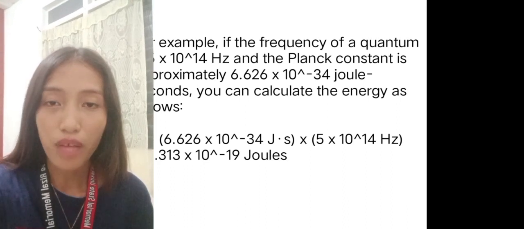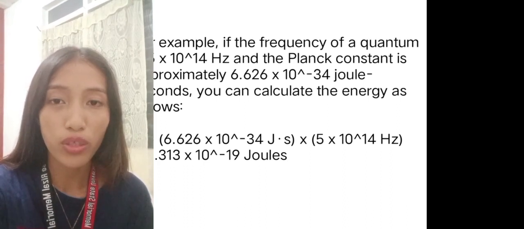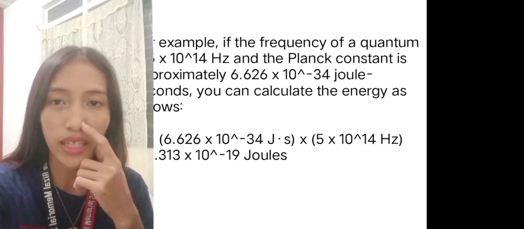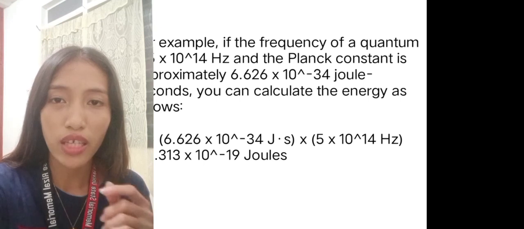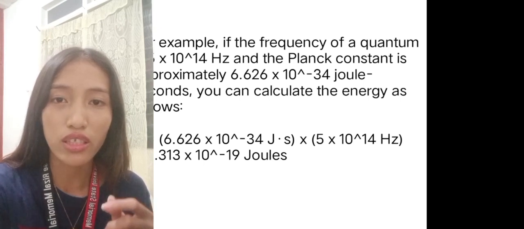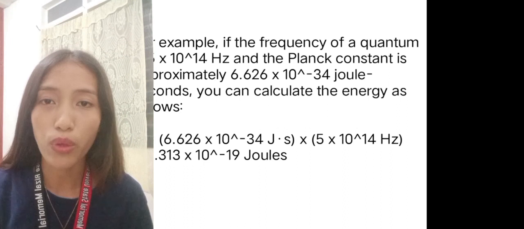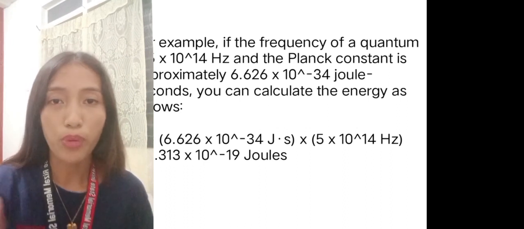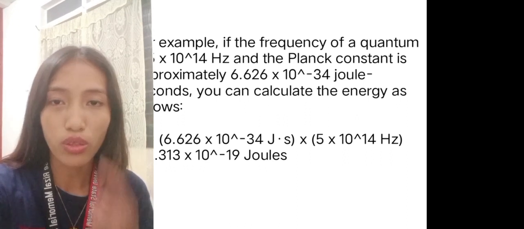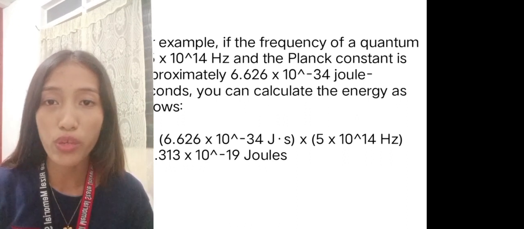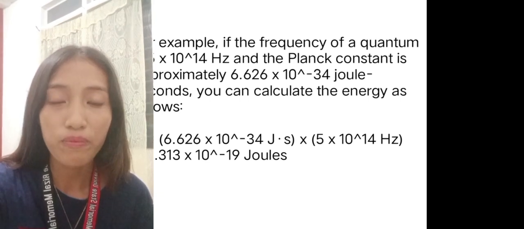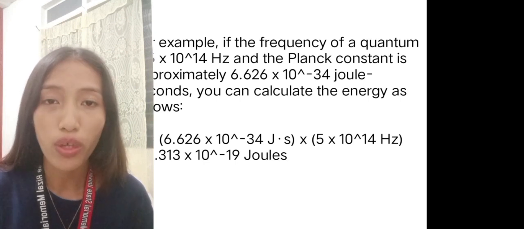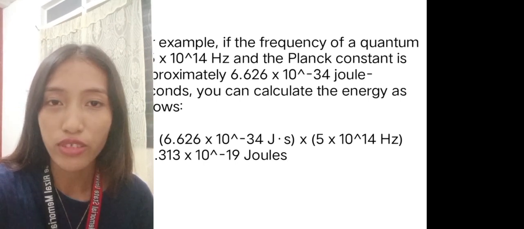6.626 times 10 raised to the power of negative 34 joule seconds times 5 times 10 raised to the power of 14 hertz is equal to 3.313 times 10 raised to the power of negative 19 joules. So therefore, the energy of a quantum with a frequency of 5 times 10 raised to the power of 14 hertz is approximately 3.313 times 10 raised to the power of negative 19 joules.